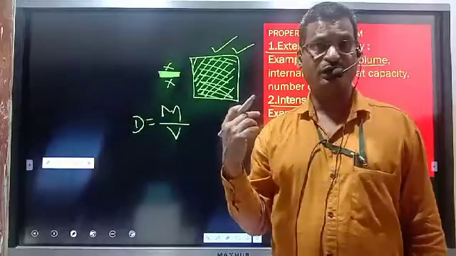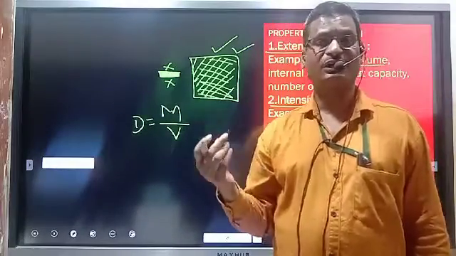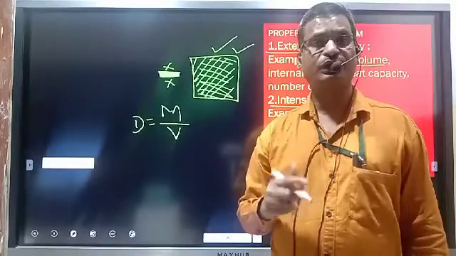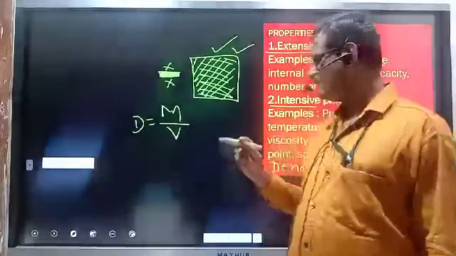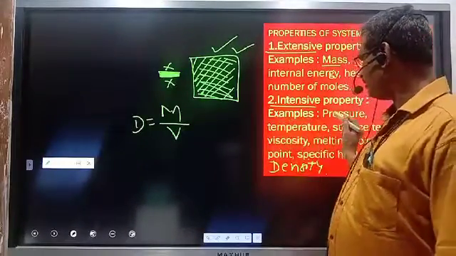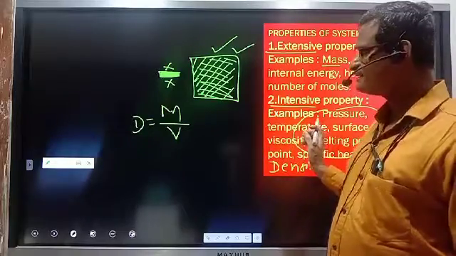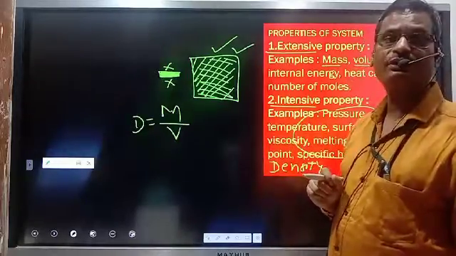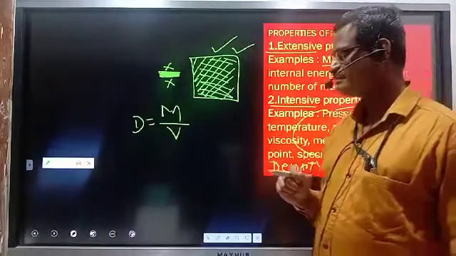Whether we take 1 liter, 100 liters, 1000 liters or a tank of water, everywhere the density of water is constant, independent of the amount of matter, and all these properties are intensive properties because their magnitude is independent of the amount of matter present in the system.